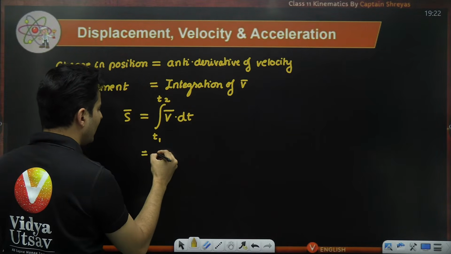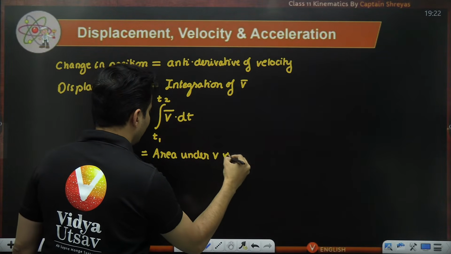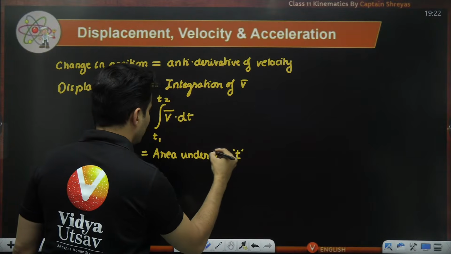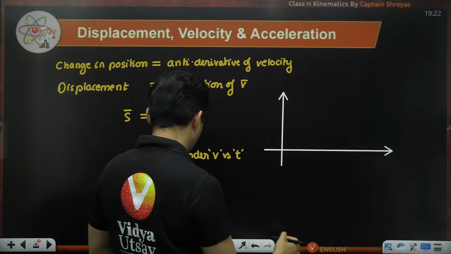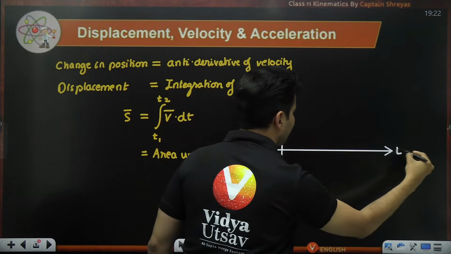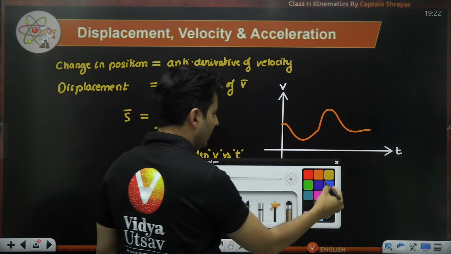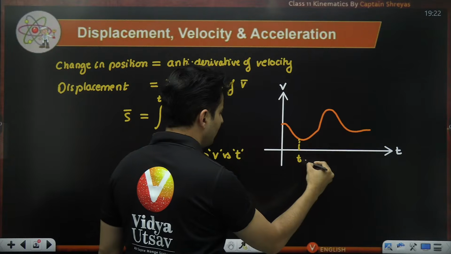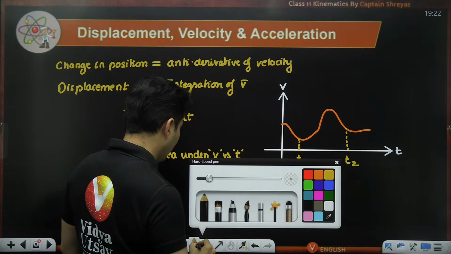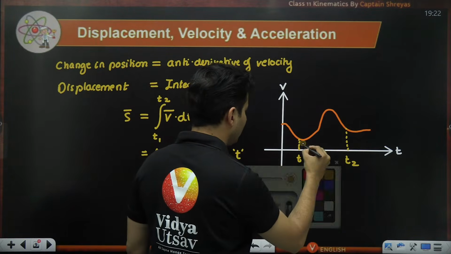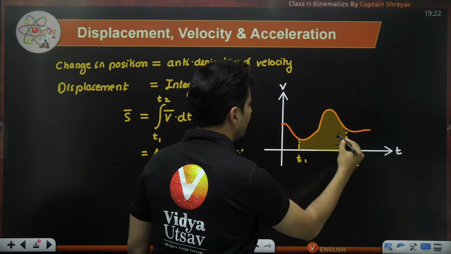Because integration is also area, it is also area under the velocity versus the time graph. Meaning, if somebody gives me a graph like this, which is velocity with respect to time, and that graph is something like this, and I know this is a particular time t1 and this is a particular time t2. If I measure this particular area, right from here to here, that area under the graph is going to give me the displacement.